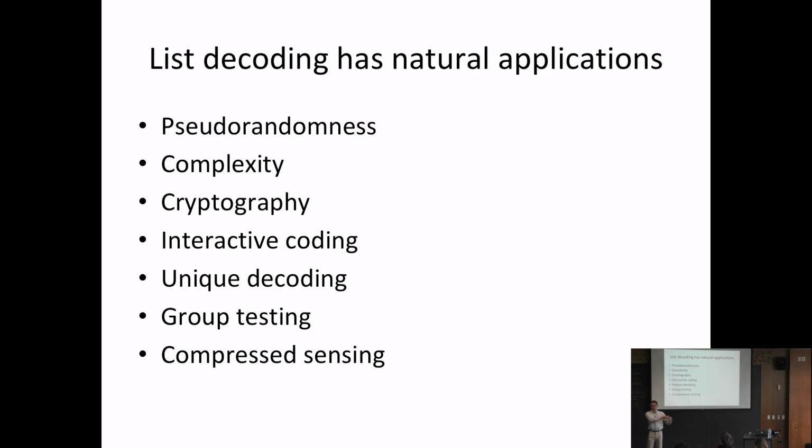Maybe for these other objects you care about different parameters, but they're the same question, and sometimes better list decodable codes give you better hardness amplifiers, for example. There's also applications where you use list decoding as a tool, so you have some problem you want to solve, and you take some explicit list decodable code and use it for that. Okay, but that's all I'll say about the applications.